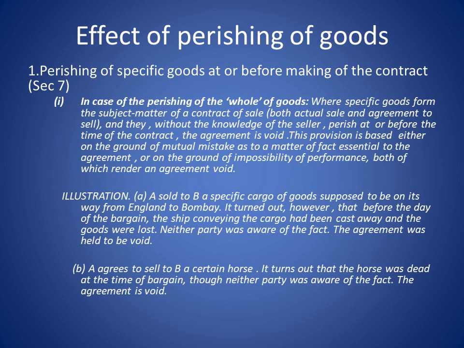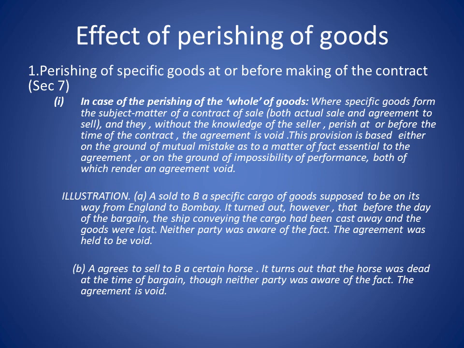Okay, effect of perishing goods, so we are going to see Section 7 first. 1. First point, perishing of specific goods at or before making of the contract. In case of perishing of the whole of the goods, so the entire goods has been perished or destroyed. Where the specific goods form the subject matter of a contract of sale, and they, without the knowledge of the seller, perish at or before the time of contract, the agreement is void. Okay, so this is without the knowledge of the seller.